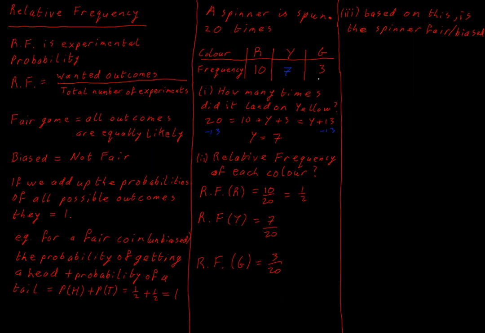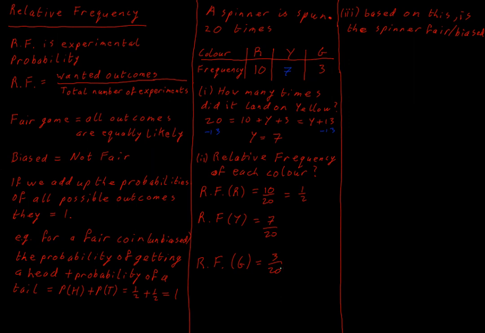Now, something that's important is we haven't run this experiment very often. This could have just been bad luck. Green could have just been having bad luck. And we could have ended up that this could be a fair spinner if we ran the experiment like 1,000 times and saw if we were getting very different numbers for each color. But based on the experiment we've done so far, it would look like this is a biased spinner because we've got way fewer greens.